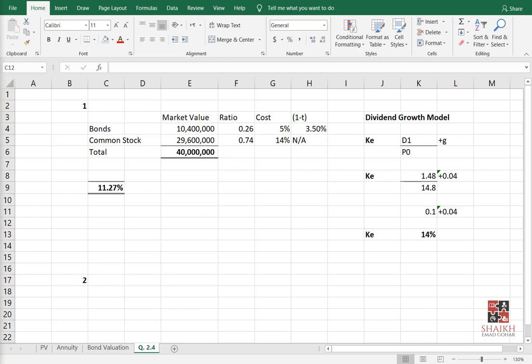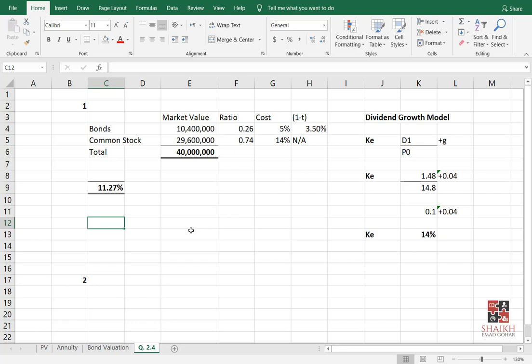Now see, this is called the dividend growth model. This is on the assumption that the dividends will grow at a constant rate. That's why I am using the growth rate. The growth rate, of course, will be for next year. I mean, I will grow in the future, right?